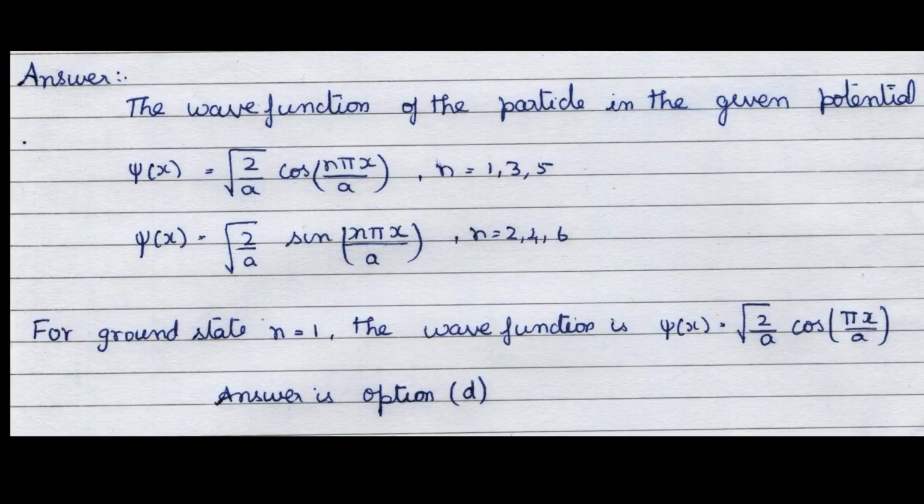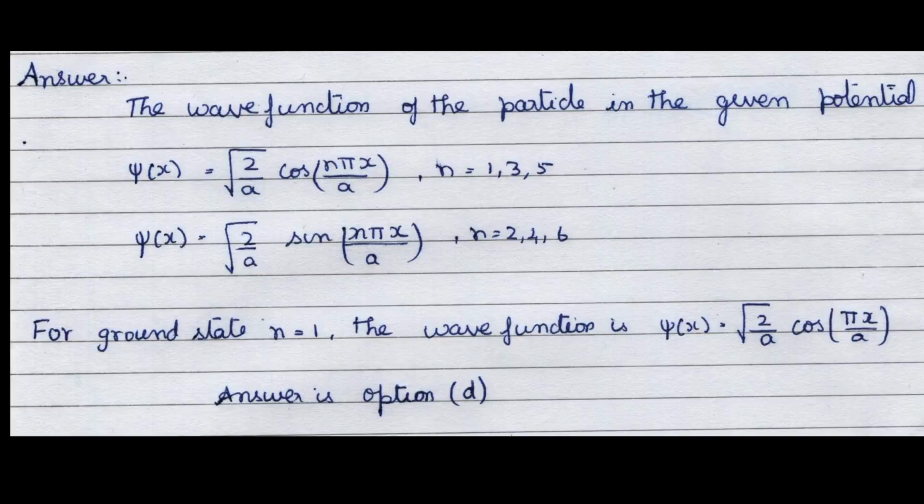In quantum mechanics, we have already studied that the wave function of the particle for the given potential well is psi of x equal to root 2 by a cos n pi x by a for odd values of n, and for even values of n, psi of x is equal to root 2 by a sin n pi x divided by a. As they have asked us to find it for the ground state, the n value is equal to 1.